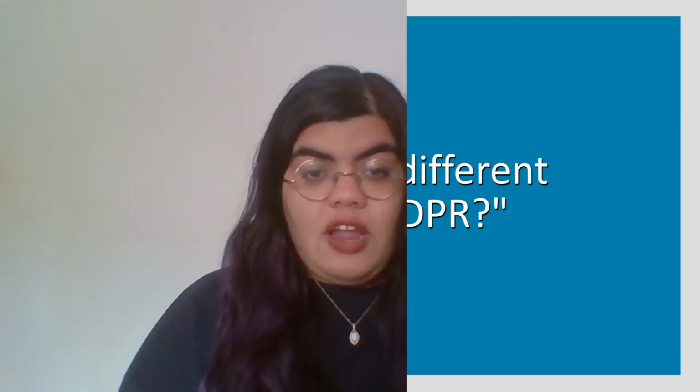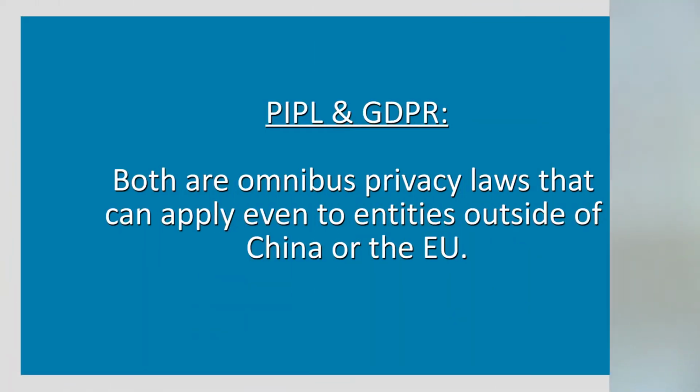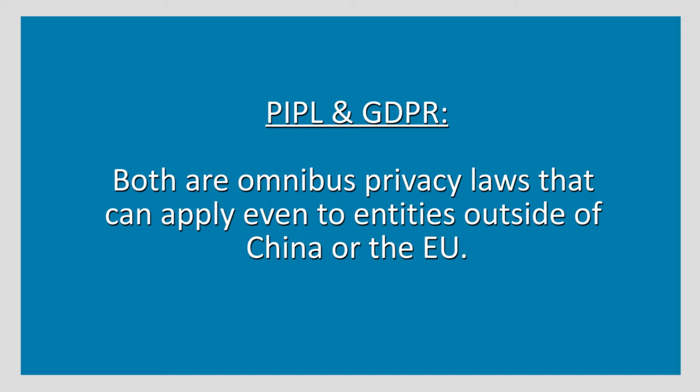PIPL and GDPR have many similarities. For example, both are omnibus privacy laws that can apply even to entities outside of China or the EU. However, there are some major differences as well. One difference is that unlike the GDPR, PIPL does not allow legitimate interest as a means of lawful data processing. Instead, PIPL will cause organizations to rely more on consumer consent.